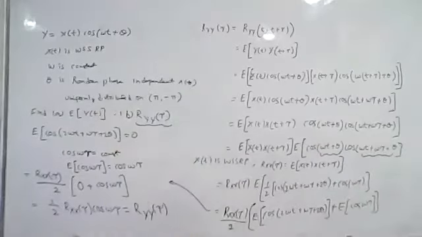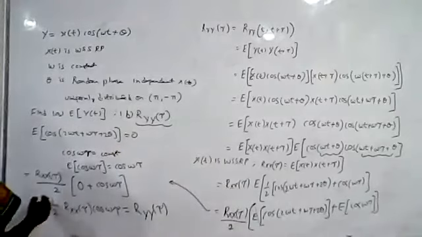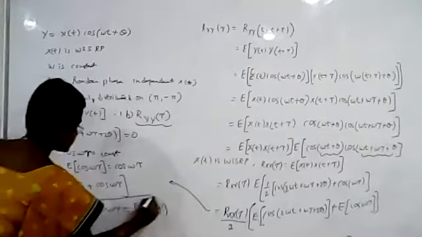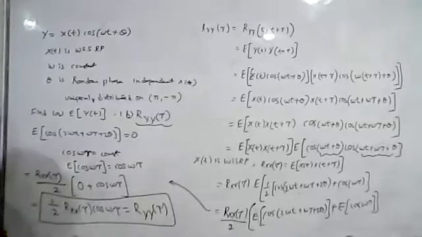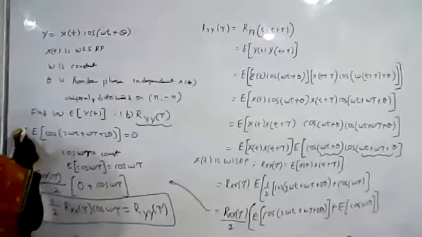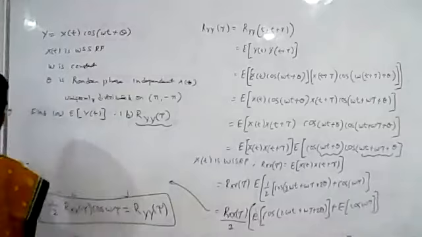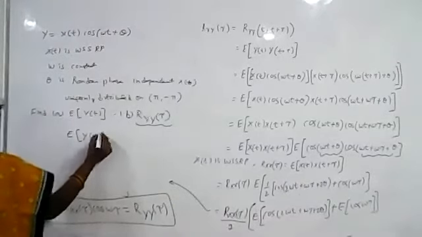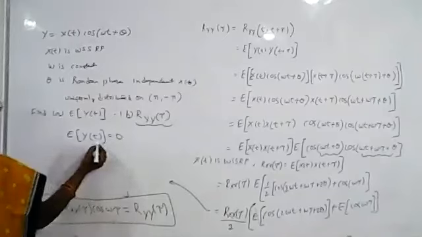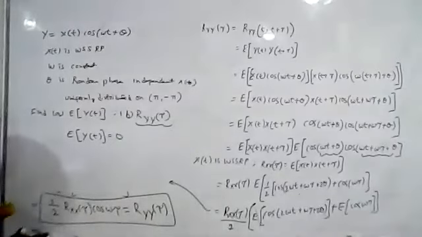Finally, the answer is 1 by 2 Rxx of tau cos omega tau, which is equal to Ryy of tau. The answer for the first part, the expected value of y of t, is 0, whereas the answer for the second part is 1 by 2 Rxx of tau cos omega tau.